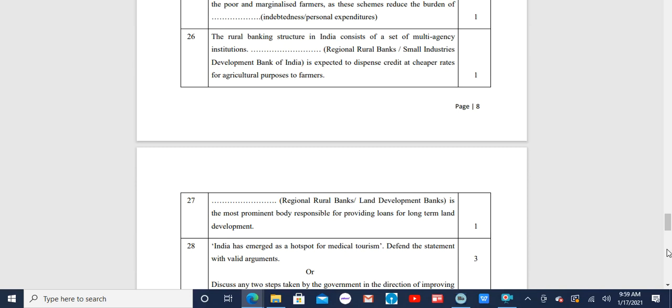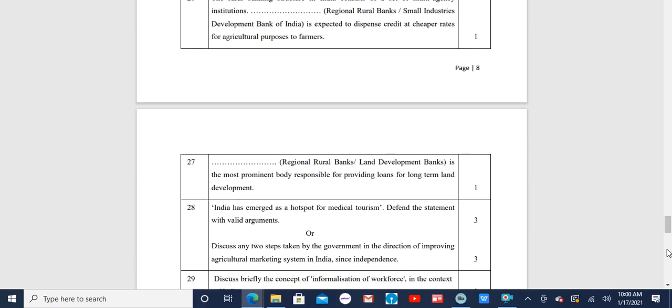Then we come to the 27th one-marker question in this set. Dash regional rural banks / land development banks is the most prominent body responsible for providing loans for long-term land development. The correct answer in this case, out of the two options, is land development banks. So land development banks is the most prominent body responsible for providing loans for long-term land development.